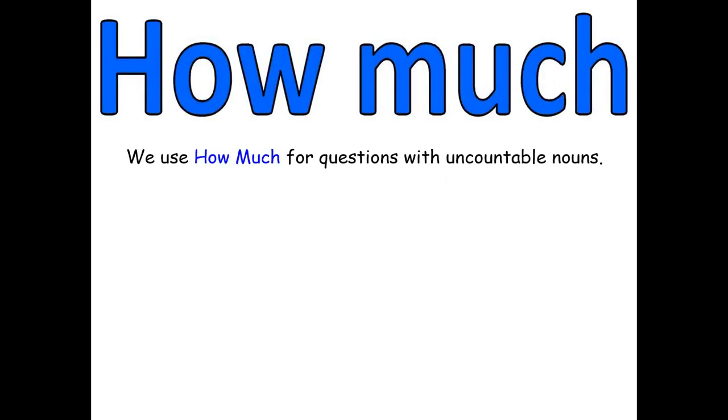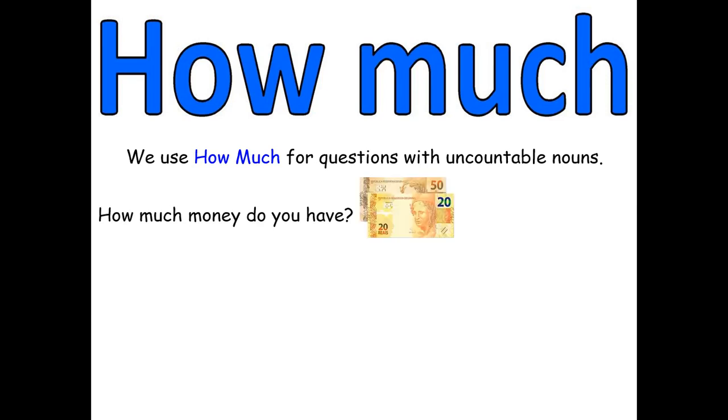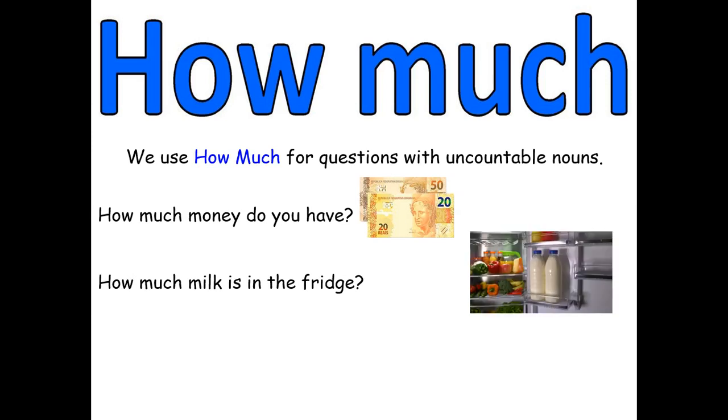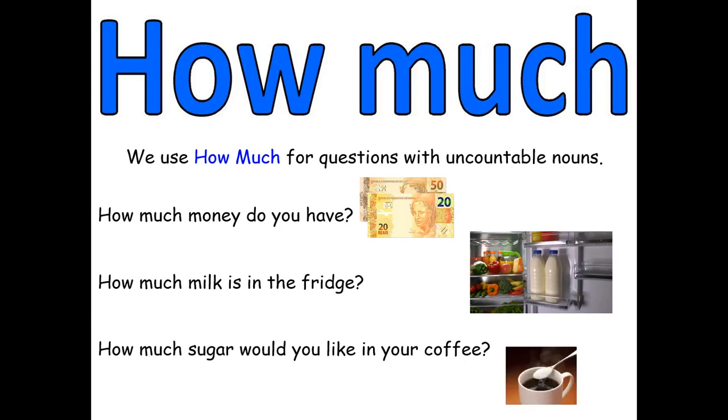And then how much? We use how much for questions with uncountable nouns. Example number 1. How much money do you have? Okay, 70. How much milk is in the fridge? Oh, there are 2 bottles. How much sugar would you like in your coffee? I would like 1 spoon of sugar.